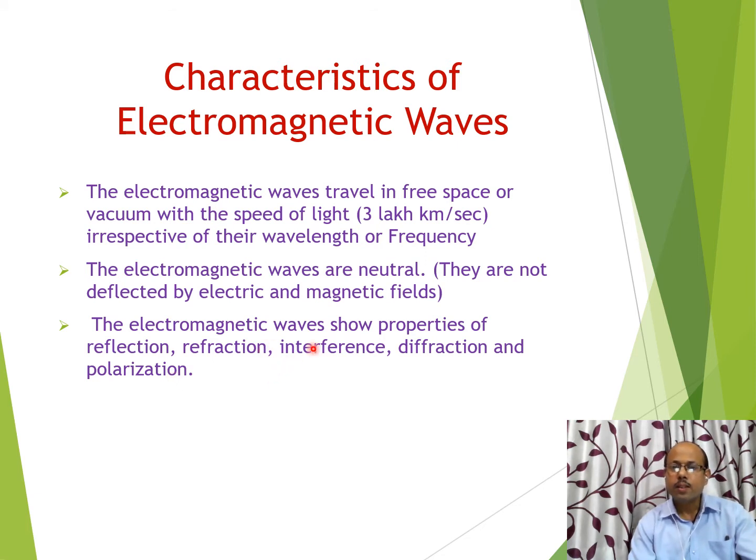So we will discuss these topics in detail later, but here we have to understand or remember only that electromagnetic waves show reflection, refraction, interference, diffraction and polarization.